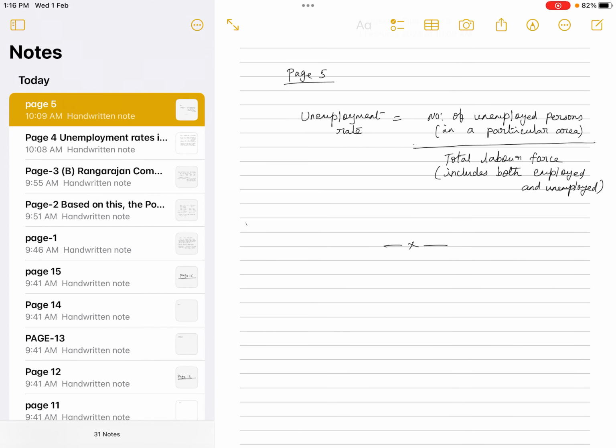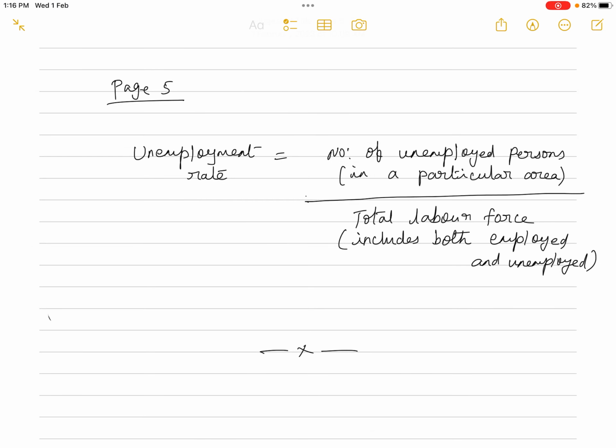Now, just for your information, how we are calculating the unemployment rate. The unemployment rate is calculated based on this formula.